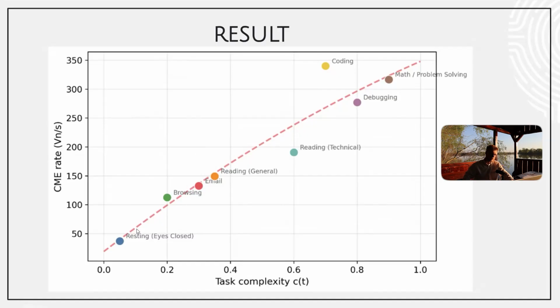And as you see, for the coding we have around 300 vernix per second. It's kind of a lot. And for browsing TikTok, around 100 vernix per second. So when watching some TikToks, we're still wasting our energy.